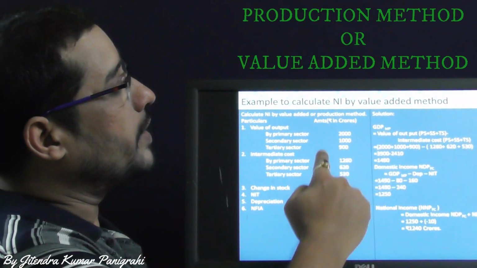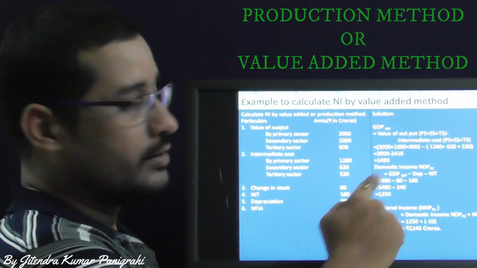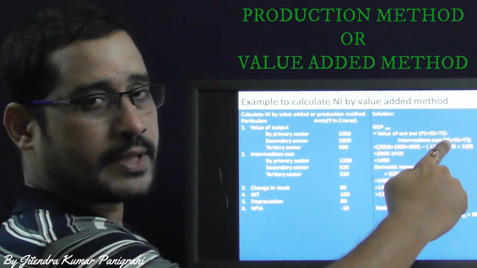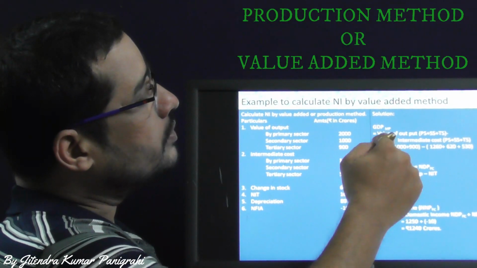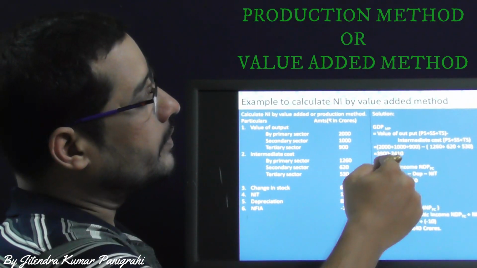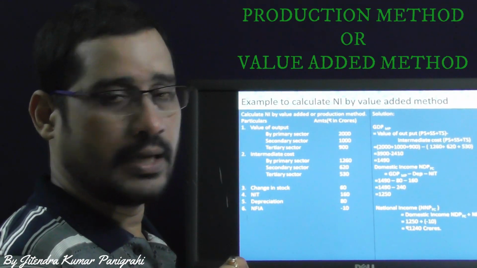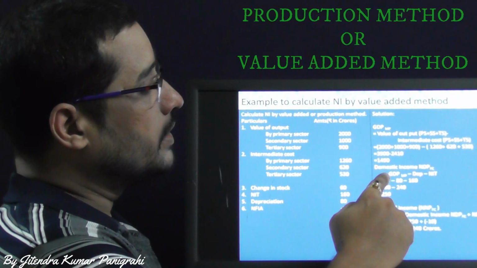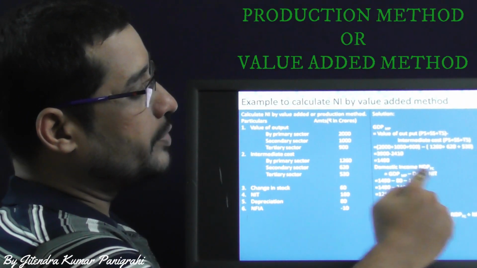Solution is GDP market price is equal to value of output of primary sector, secondary sector and tertiary sector, minus intermediate cost of primary sector, secondary sector and tertiary sector. Now, how to put the values, output and the intermediate cost, you will get 1490 as your GDP market price. Now, domestic income is equal to GDP market price minus depreciation minus NIT.